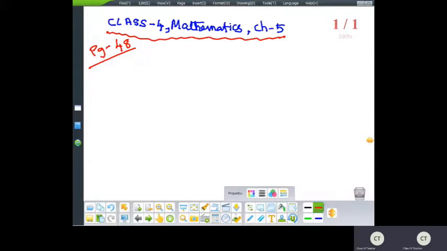So we are in chapter number 5. In our previous session, I gave you some problems for homework, that is the 4th and 5th problems. I hope everybody has done that. Yes. Now let us get back to the next problems. So same page number 48, 6th problem.